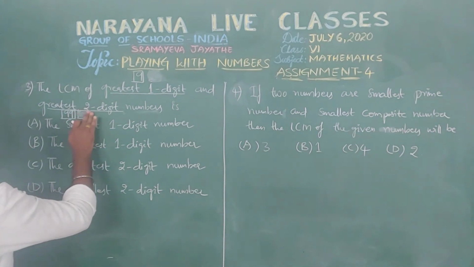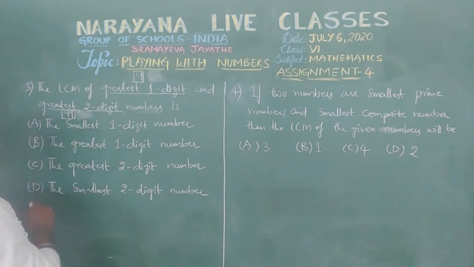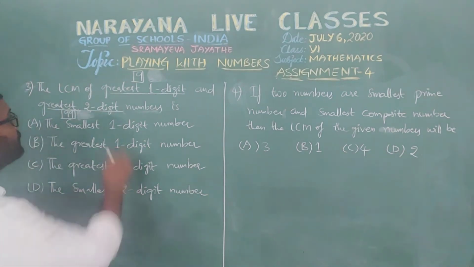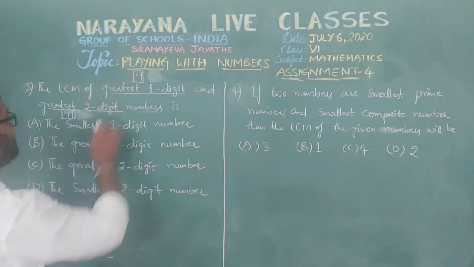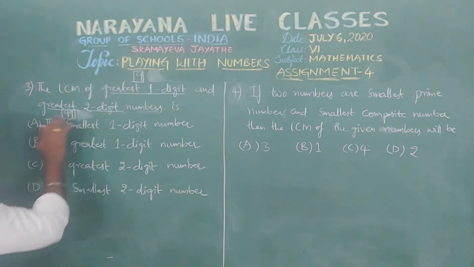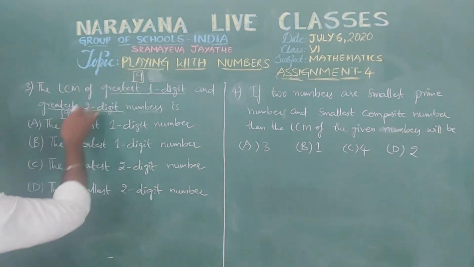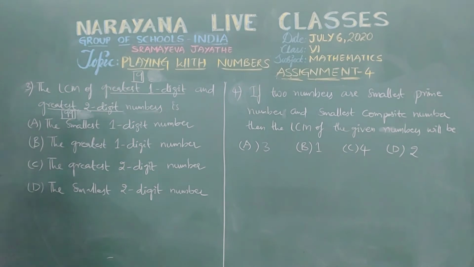So here we require only the greatest 2-digit number, that is 99. The greatest 1-digit number is 9, the greatest 2-digit number is 99. So we need to find the LCM of 9 and 99 here, isn't it?